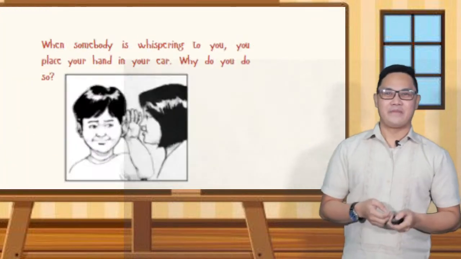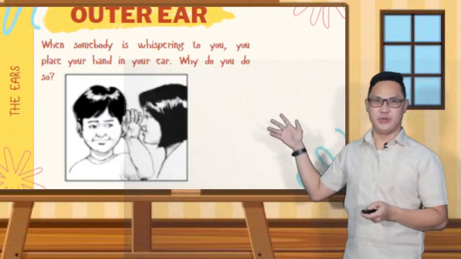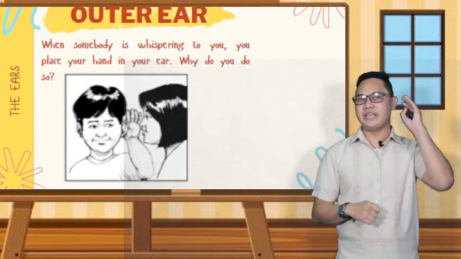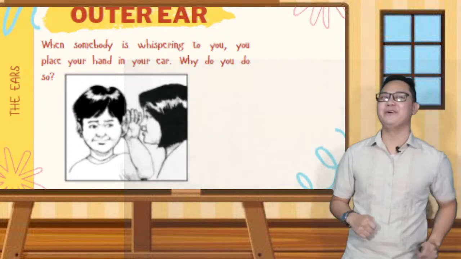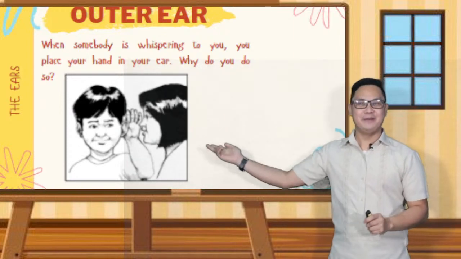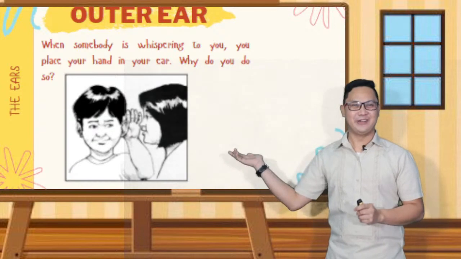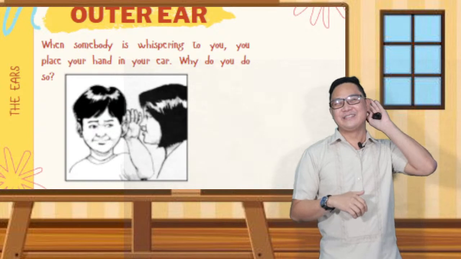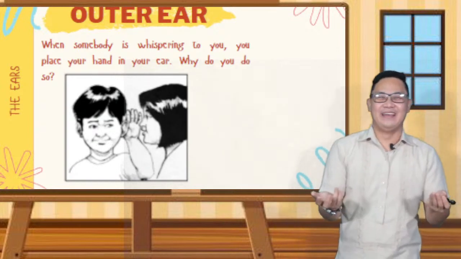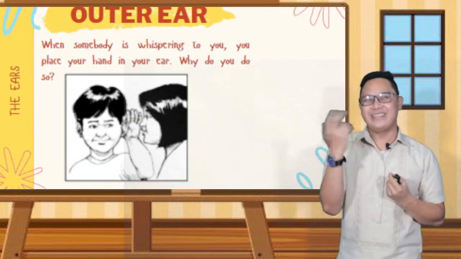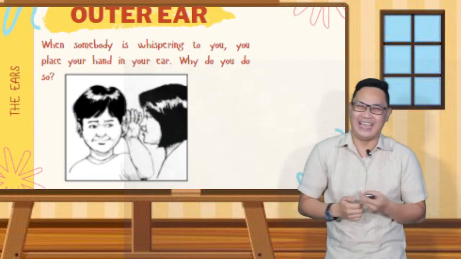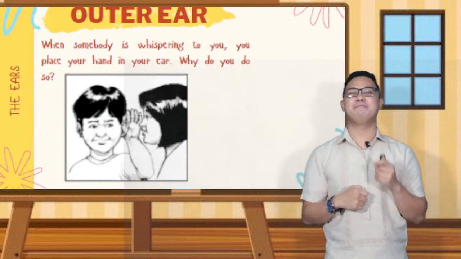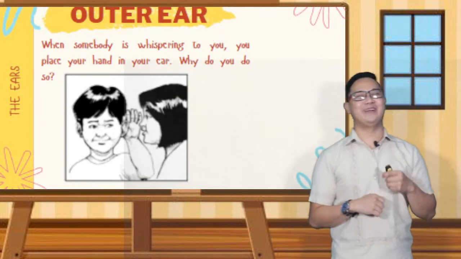Okay. And look at this picture. When somebody is whispering to you, you place your hand at your ear. By the way, the name of the boy is Tolitz, and the name of the girl is Marites. Tolitz is placing his hand to his ear. So, what could Marites be saying to Tolitz? Alright. This happened because your hand helps your ear pick up the sounds coming from your friend.